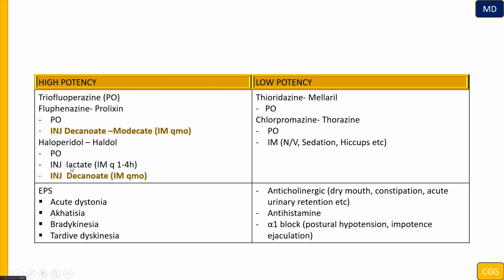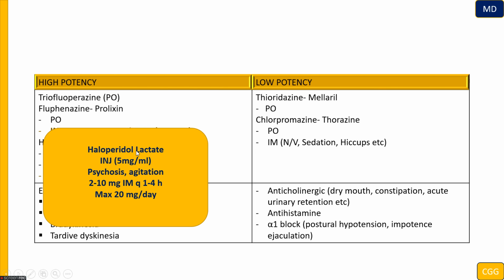Haloperidol, we have two types. Why? Because this lactate we use when the patient is agitated. We administer a shot, and the patient is going to be calmed down. And this depot, decanoate, we use every month. In the low potency, we also have a tablet by mouth, and also intramuscular. Chlorpromazine is also used in a similar fashion to metoclopramide for nausea, vomiting, sedation, hiccups, etc. So keep in mind, as I mentioned, haloperidol, when we have an agitated patient, we can use a shot of this to calm the patient down.